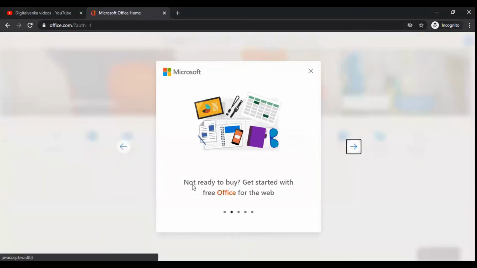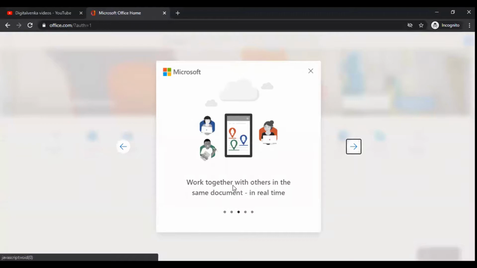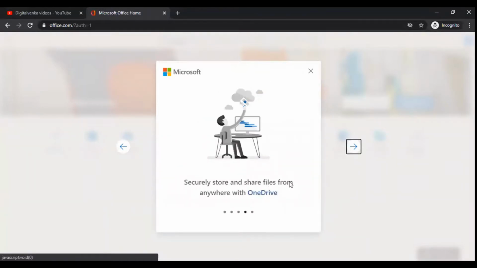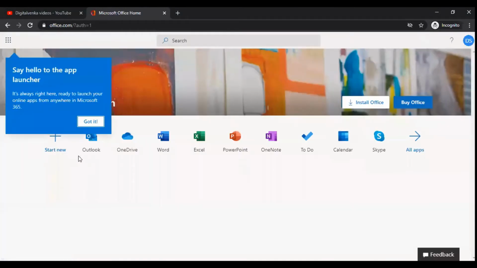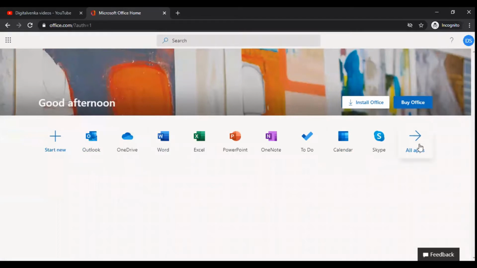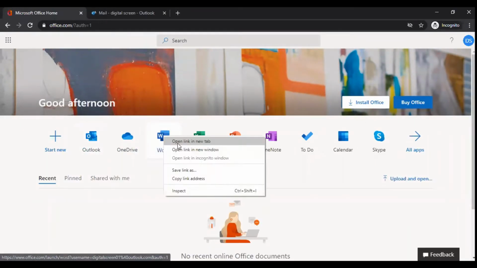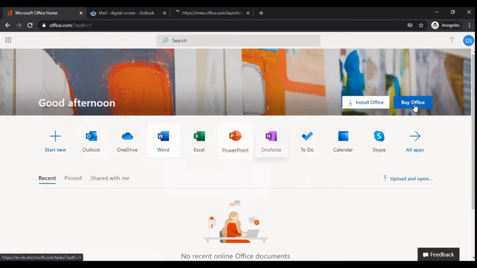The next section is for those not ready to buy. Get started with the free Office for the web and work together with others in the same document in real time. Securely store and share files from anywhere with OneDrive. Now let's get you started on office.com. You can get access to these apps for free with 5 GB storage. You can access all apps by simply creating an account, and create a Word document, Excel, PowerPoint.